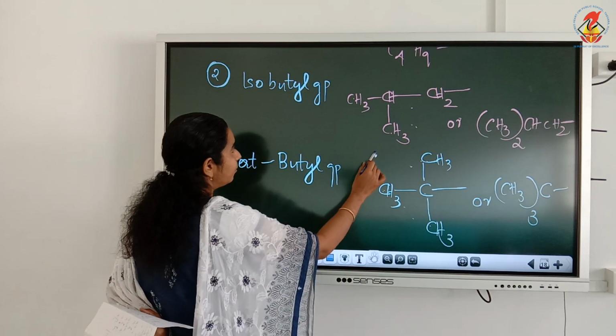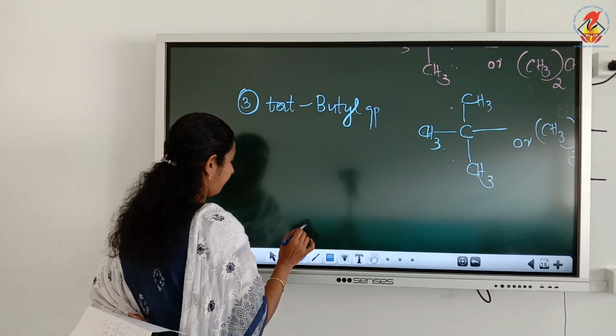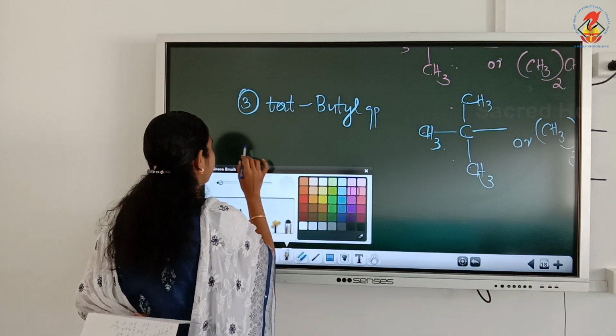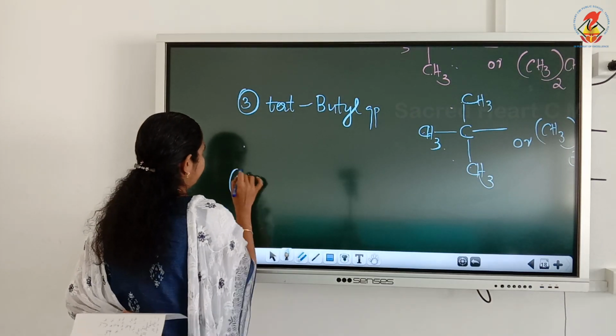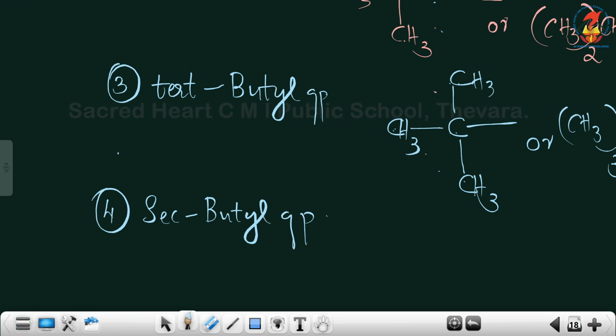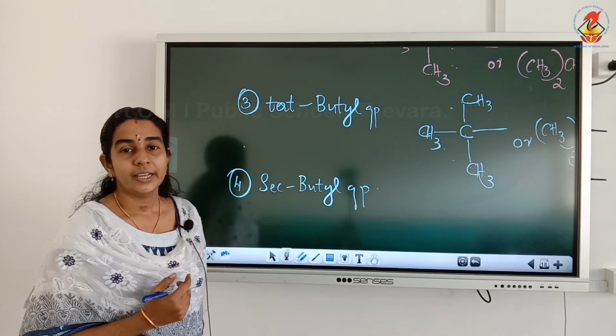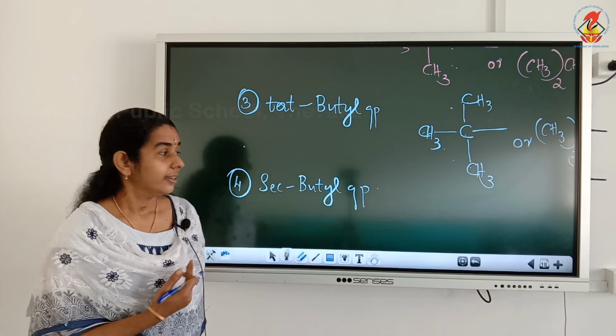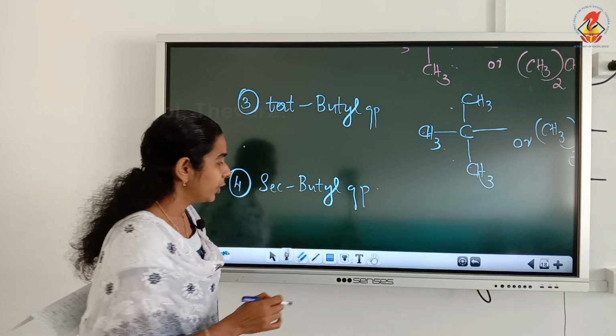And the last type of butyl group is secondary butyl group. See how to write secondary butyl: SEC. SEC will be written as secondary butyl group.